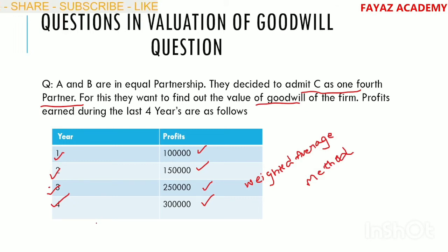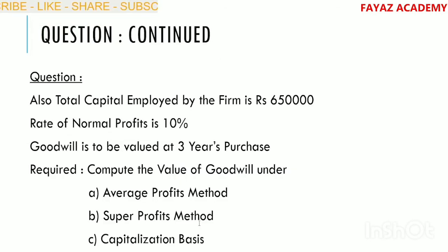If profits are in a fluctuating nature, we use the simple average method, but in this example we are going to use the weighted average method. So let us start our solution. The question continues. Also given in the question, the total capital employed by the firm is 6,50,000 and the normal rate of return is 10%. Goodwill is to be valued at 3 years purchase.